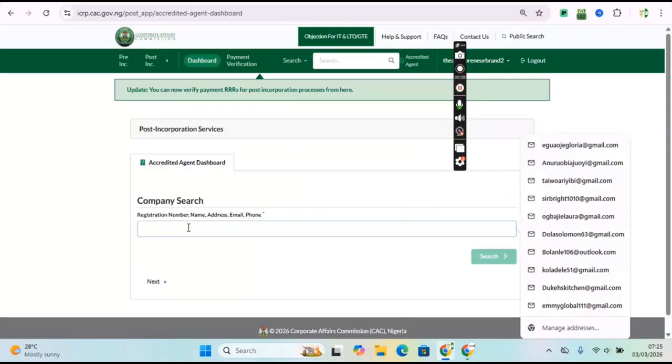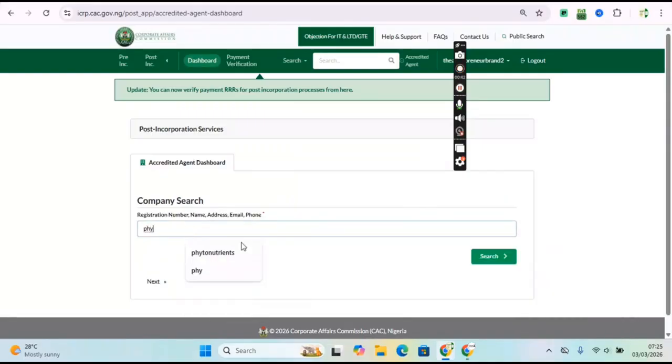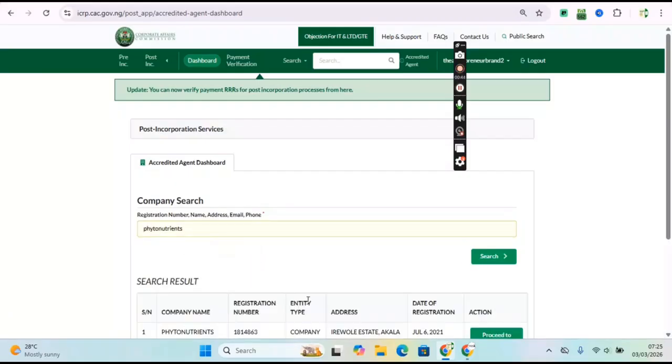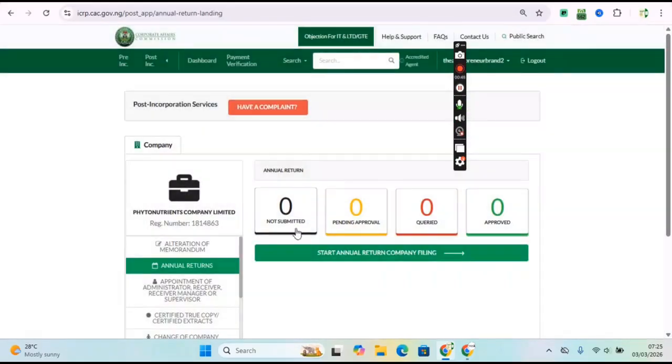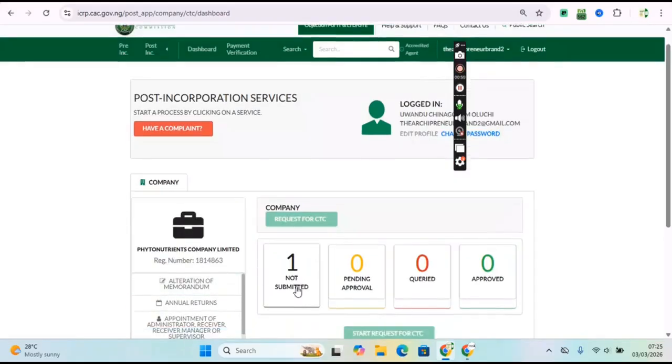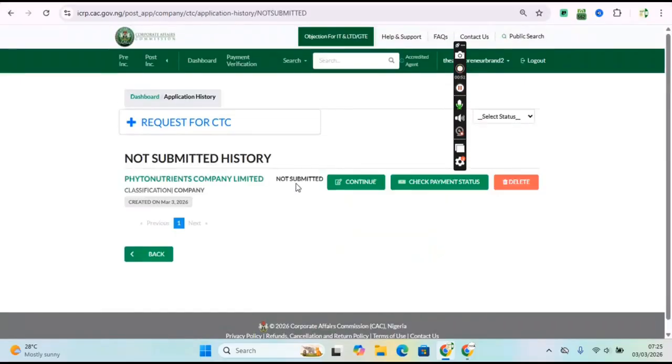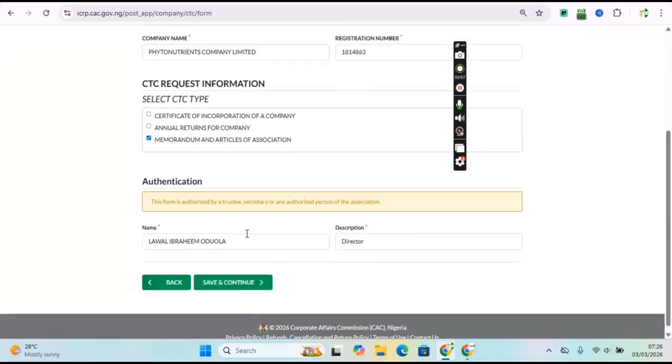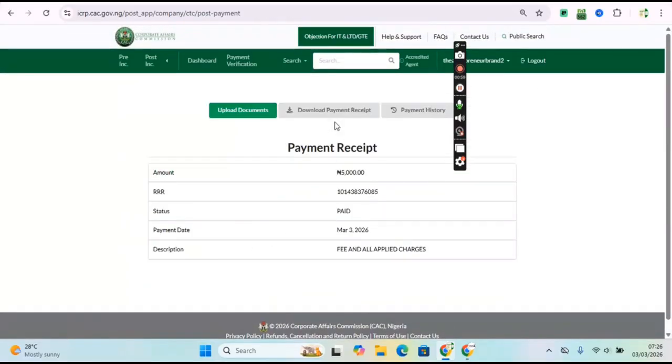Then you have to input the name of the company again. You put the name of the company again, then you come to this certified true copy. You come to this not submitted, then you click on continue. You click on check payment status rather.